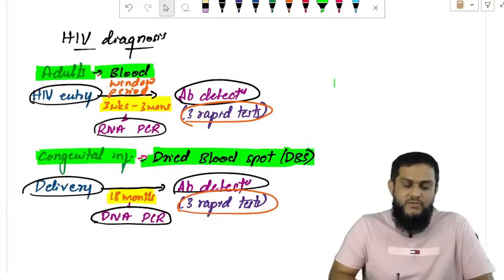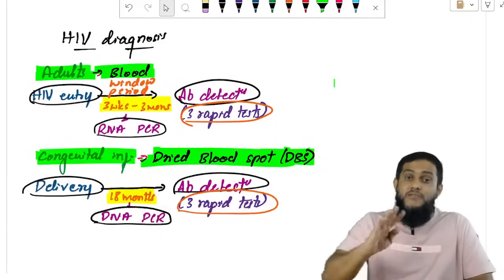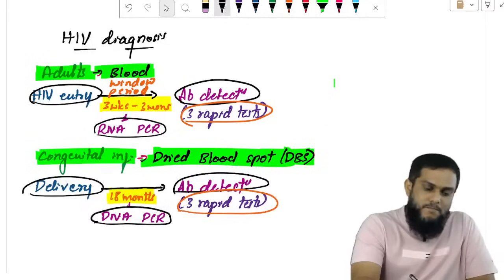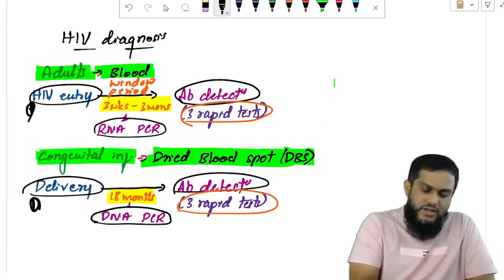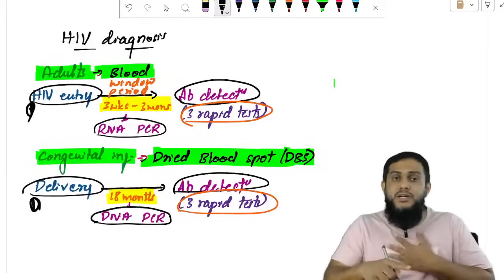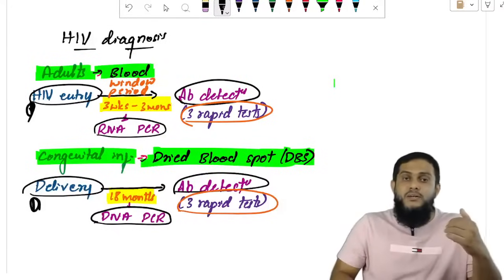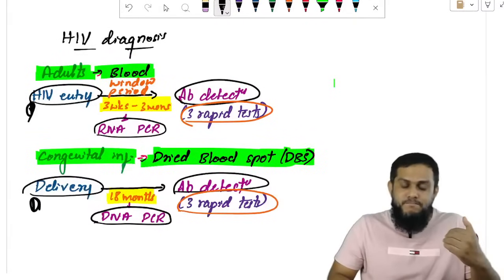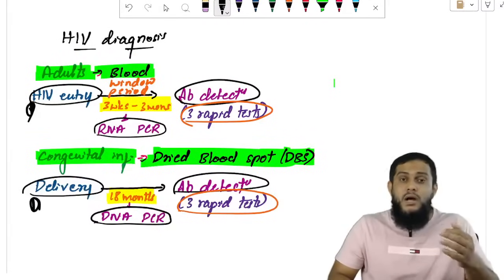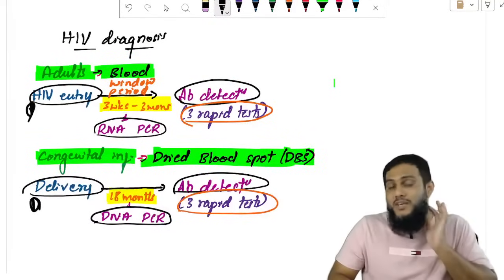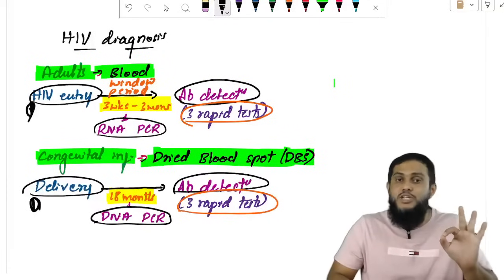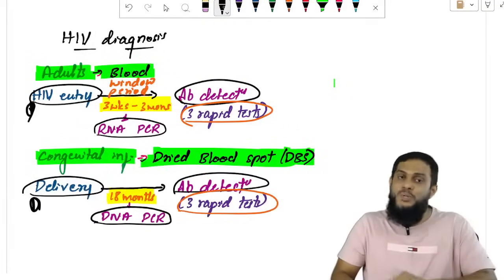In congenital HIV infection, antibody detection after 18 months of delivery, and within that, DNA PCR. Sir, in HIV, what can you detect? RNA and also DNA, because HIV is an RNA virus, but it has the reverse transcriptase enzyme which converts RNA to DNA.